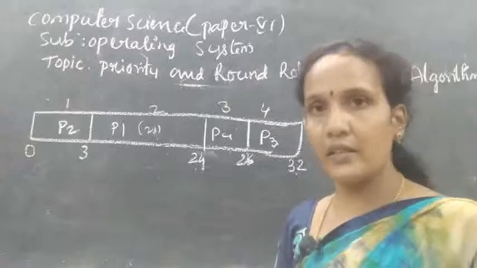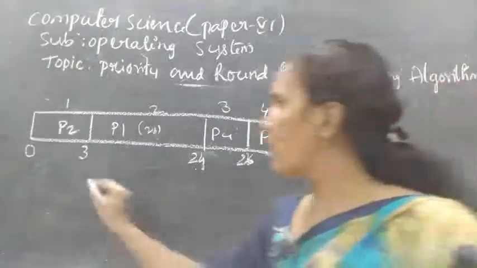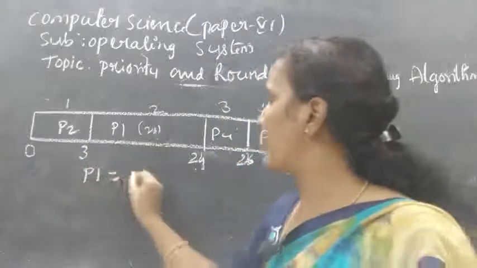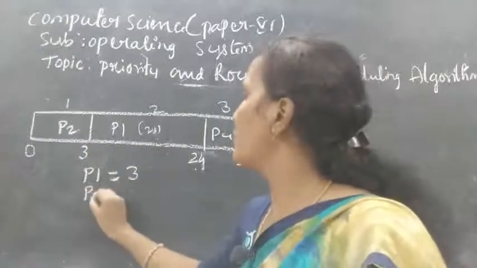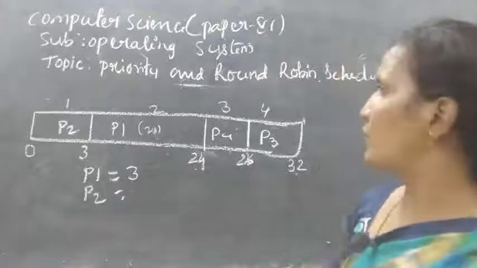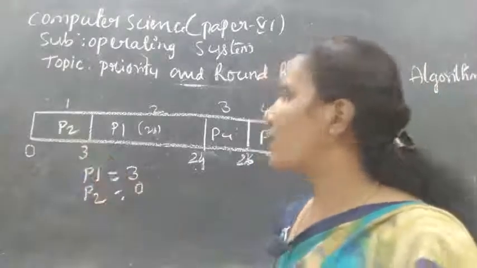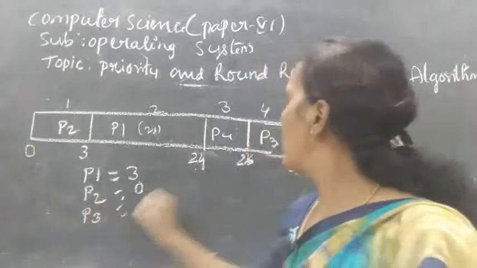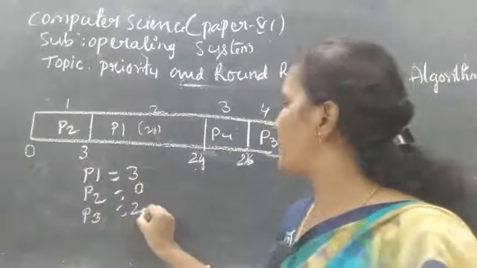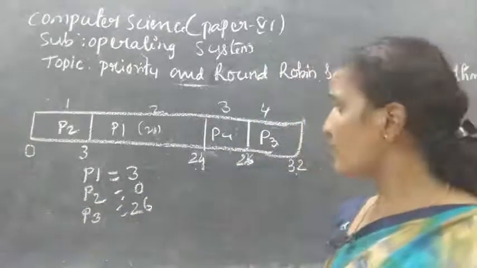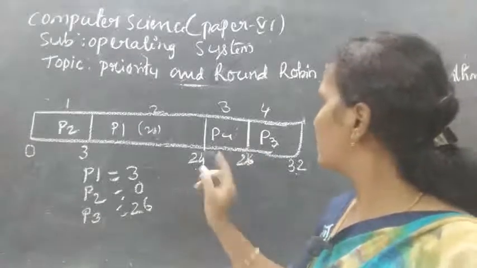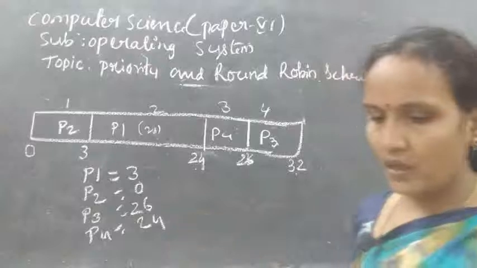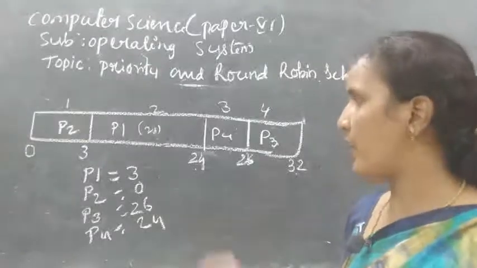Now you need to calculate the average waiting time. What is the waiting time of P1? P1 is 3 milliseconds. Next P2, where is the P2? P2 waiting time is 0 because it has more priority. Next come to P3. P3 is 26. Now P4 is 24. Now you calculate the average waiting time.